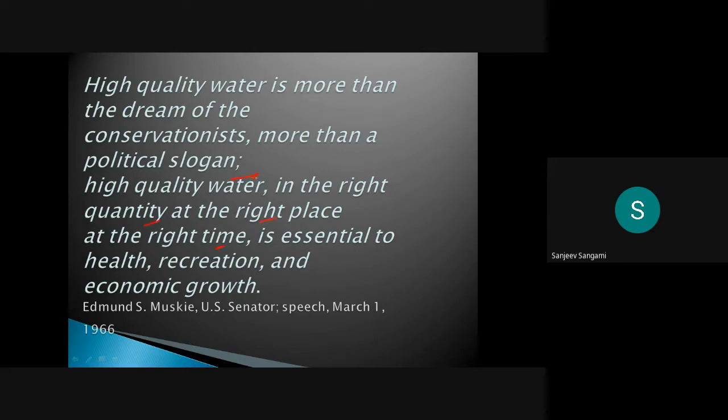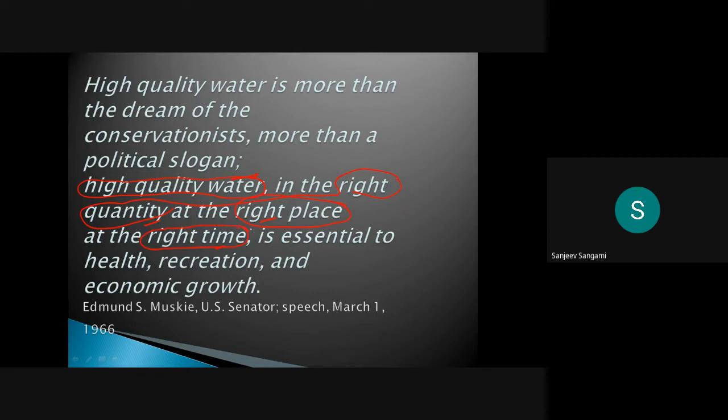So you have to satisfy all these four things: high quality of water, then right quantity, then right place, then right time.